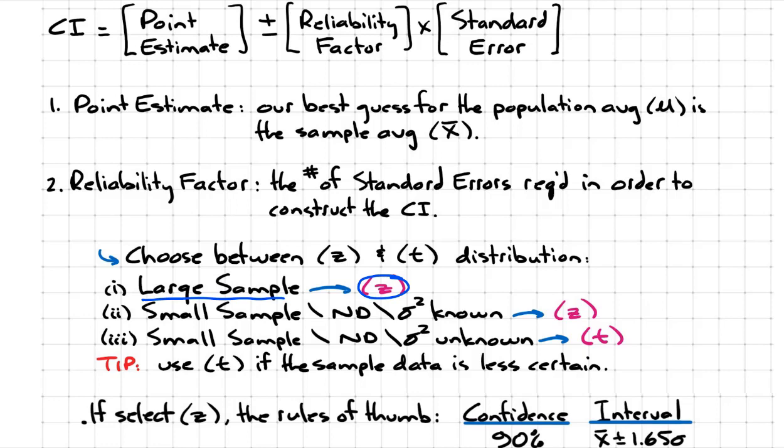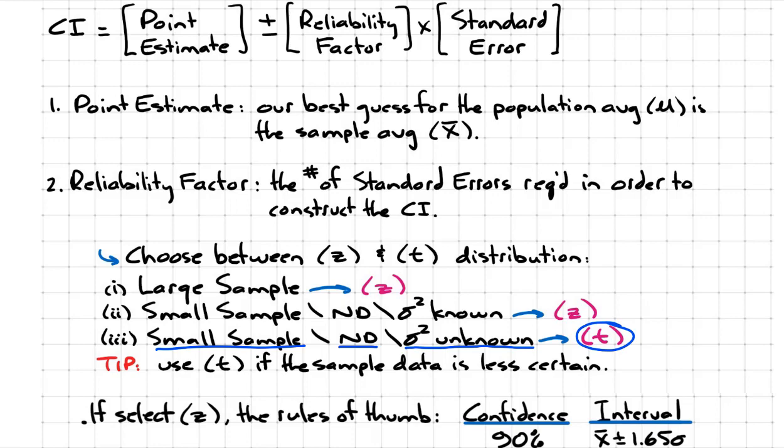On the other hand, if the sample is small and the underlying population is normally distributed and the population variance is known, then again we can use the Z distribution. In the third scenario, if the sample is small and the underlying population is normal, but the population variance is unknown, then we use a T distribution.